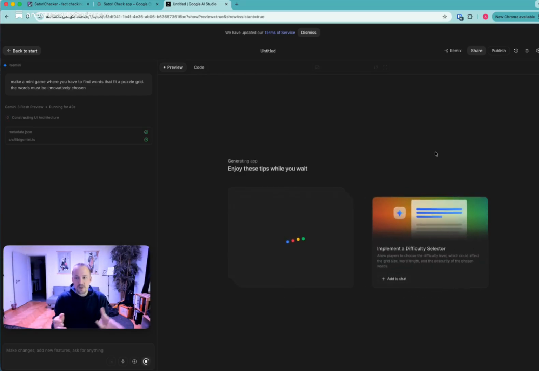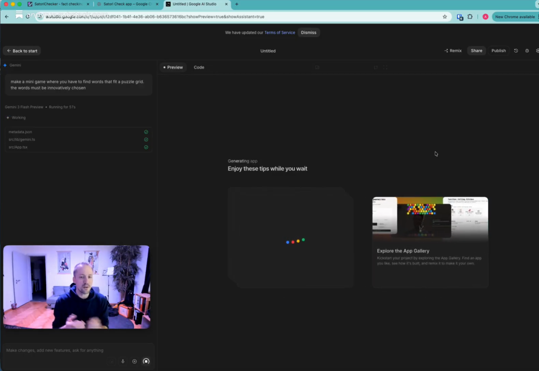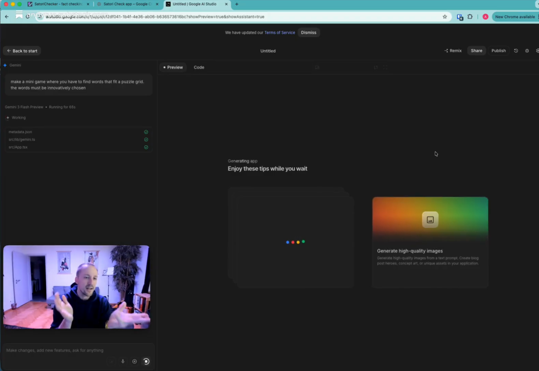Using, for instance, screenshots makes a lot of sense, because you have an idea of what it could be, and then you say, hey, I like this look. You throw this in, and then it has a reference for what you are looking for. That is one way. I just went in with pure vibe coding, gave it a prompt, and then I saw what happened. And after that, I just started to play around a little bit here.